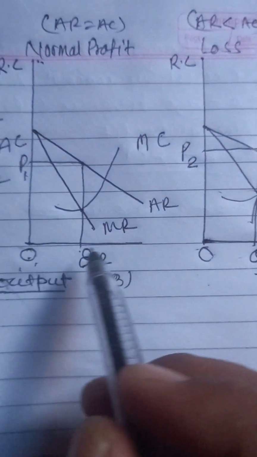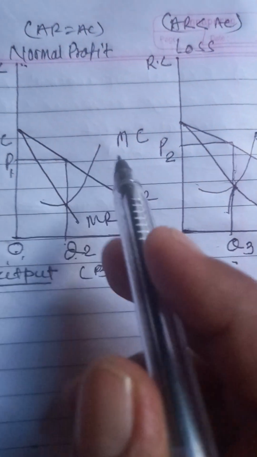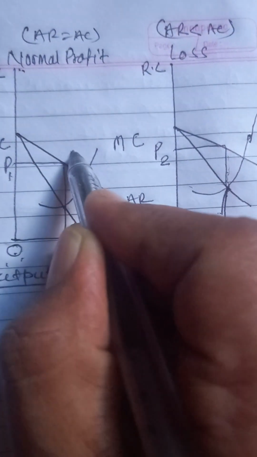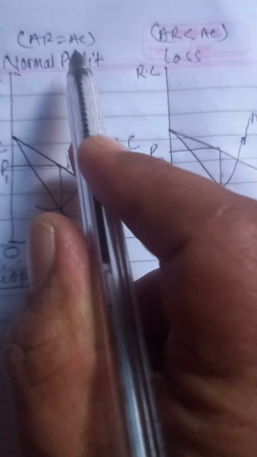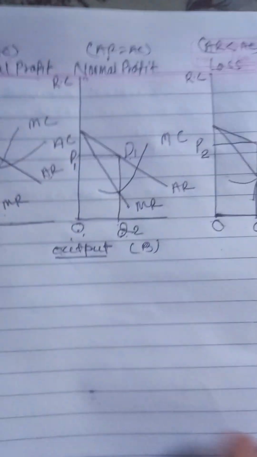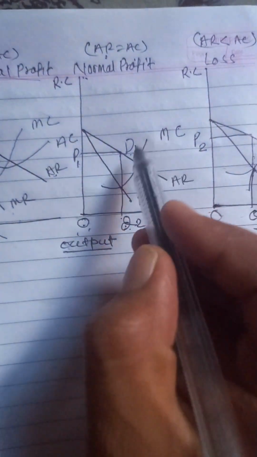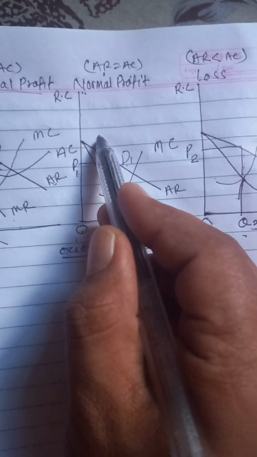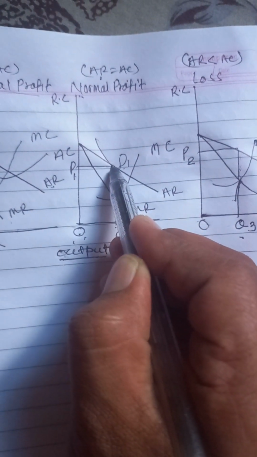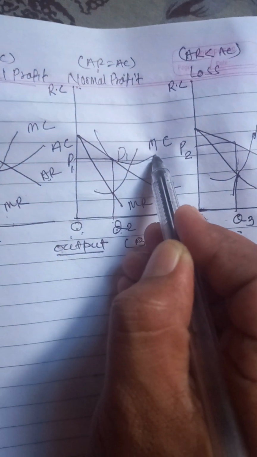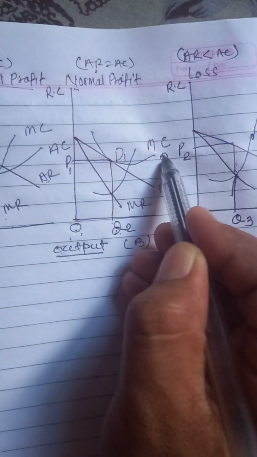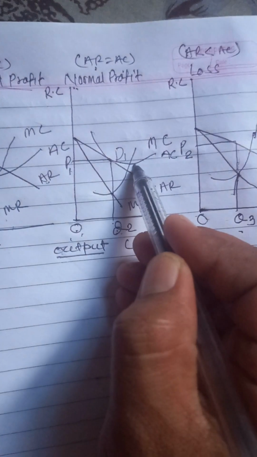Let's explain this figure. In this case, the average revenue is, let us say, Q2 D1, D1 is average revenue. In this case, average revenue and average cost should be equal. Okay, so the average cost will go from this point in that way, come here, and it will be tangent to this point. In this way, it decreases up to the MC, and after it touches MC, it starts to increase. Because at the minimum point of AC, MC should cut it. So after this point, AC should rise up.